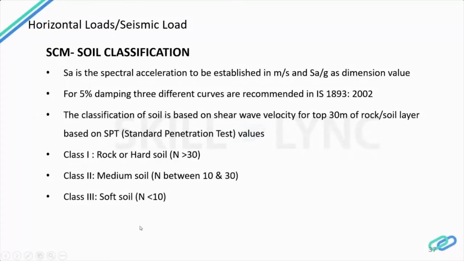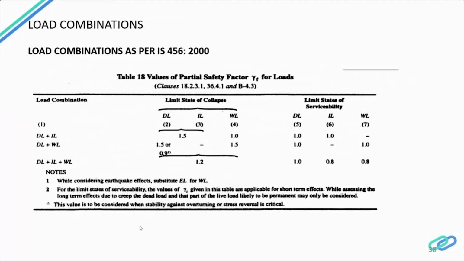Now we have seen the dead load, live load, wind load and seismic load. Now let's see the load combinations which are used for designing a building. These combinations play a main part in software analysis of a building. This table I've taken from IS 456, where it shows the factors to be considered for dead load, live load, and wind load. I think this will not be clear here, so I have taken it up in the Excel sheet. You will get a clearer idea if you see this Excel sheet.